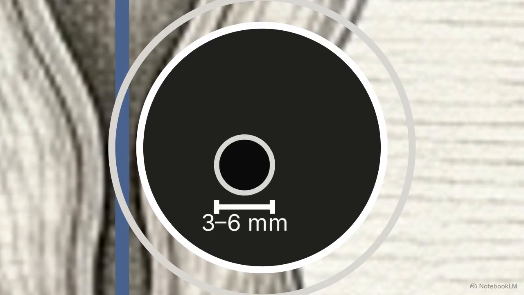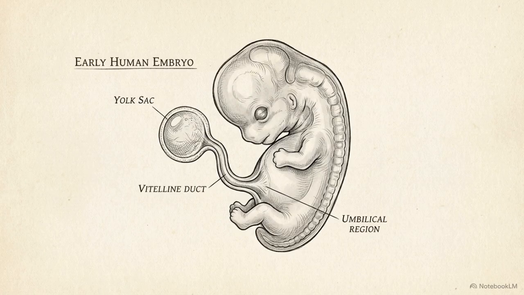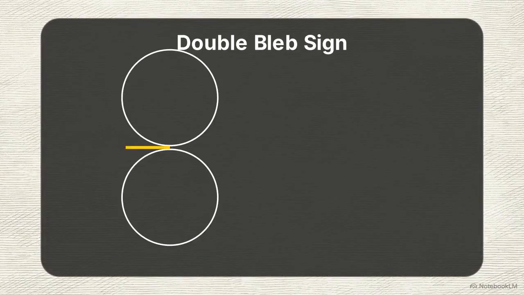Within the chorionic cavity, the yolk sac eventually appears. A normal yolk sac must measure between 3 and 6 millimeters. It must be a simple, fluid-filled circle, never solid and never calcified. Anatomically, this yolk sac serves as the early life support system, hooking directly up to the embryo's umbilicus via the vitelline duct. This structural relationship creates the double bleb sign, which is the earliest possible visualization of the embryo itself.